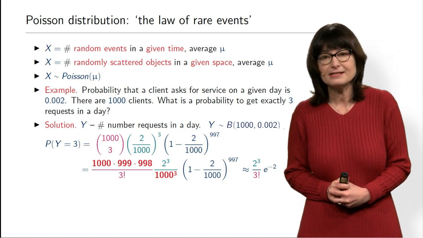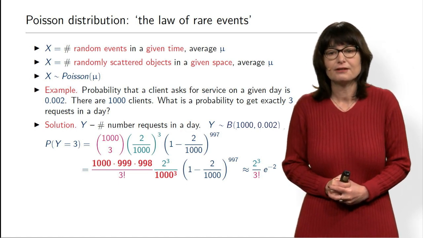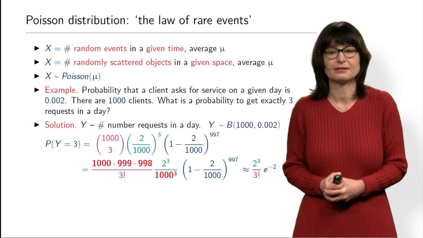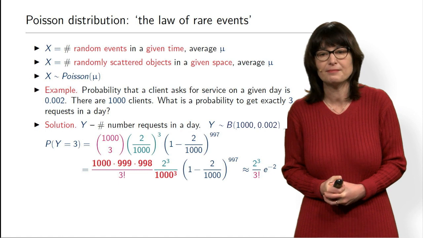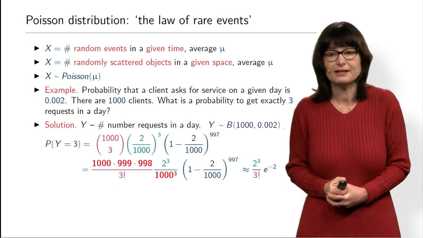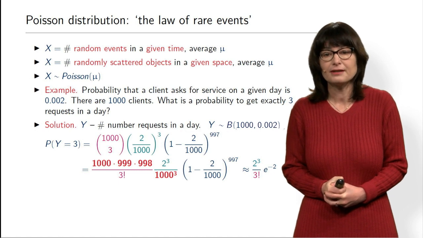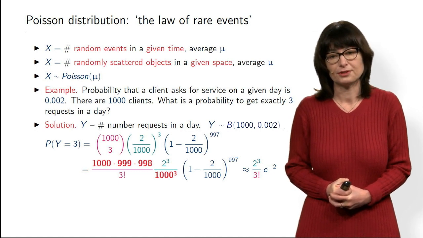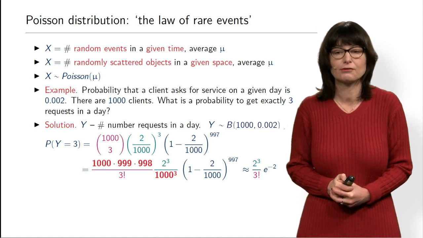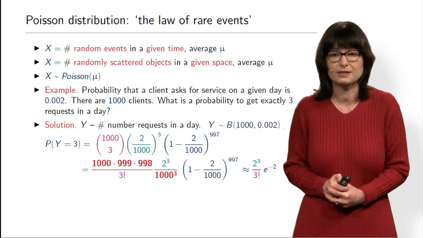And this last bracket, if instead of 1,000 you take 10,000, then 100,000, then 1 million, if you take this number going to infinity, then this bracket to this power will converge to the exponent e to the power minus 2. That just follows from calculus.